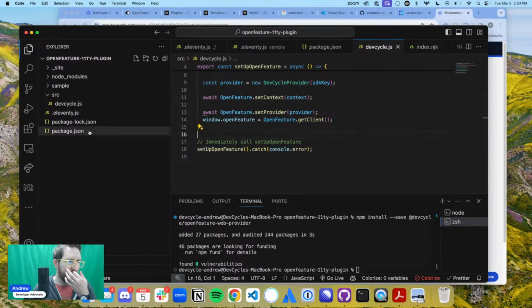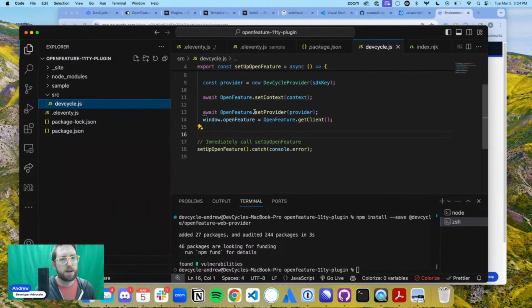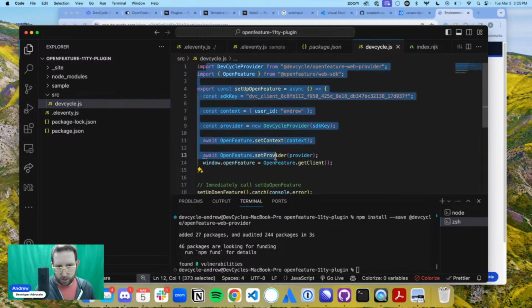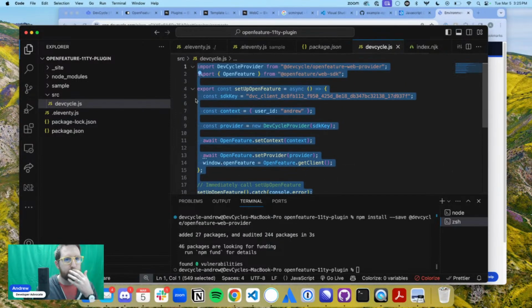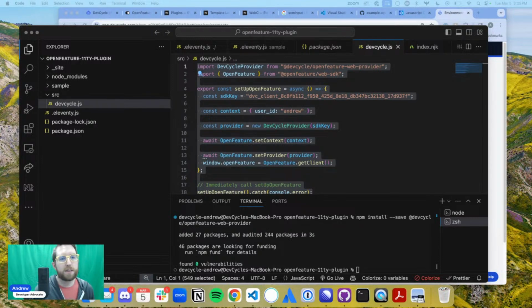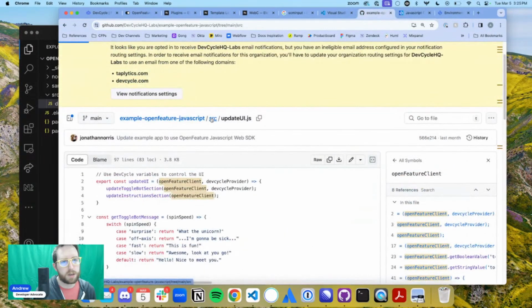So in our Eleventy package here, we have our logic to set up, not to actually have feature flags working, but to set up OpenFeature. In the plugin, the logic we're setting up is to create a shortcode that initializes this on the front end. Whereas in the previous example, over here, we defined all of that logic.